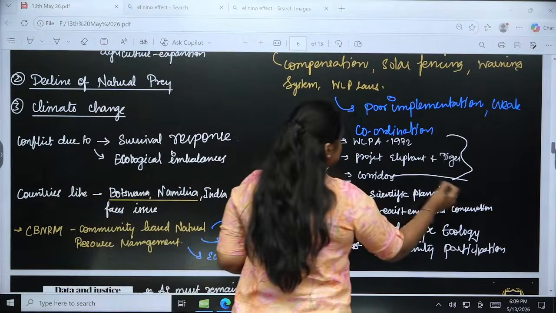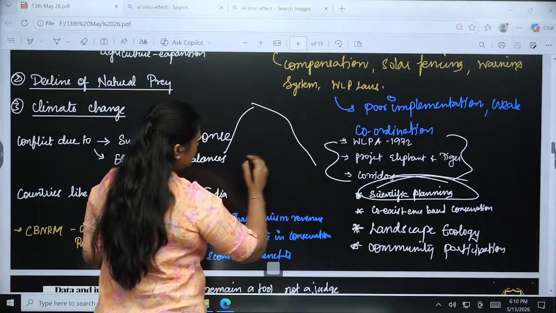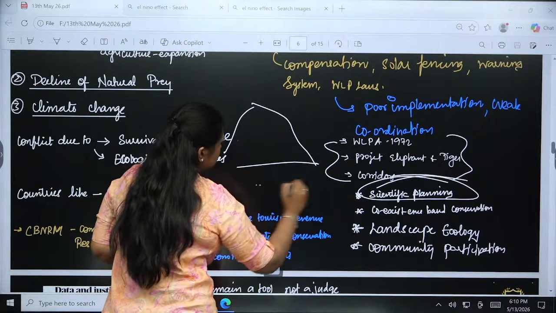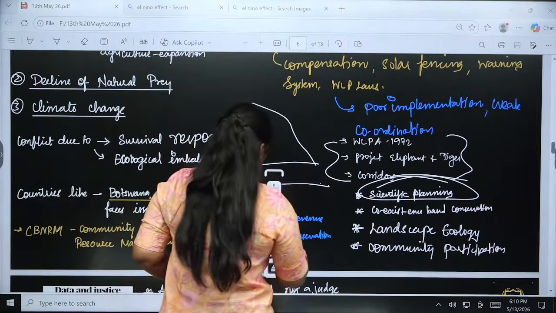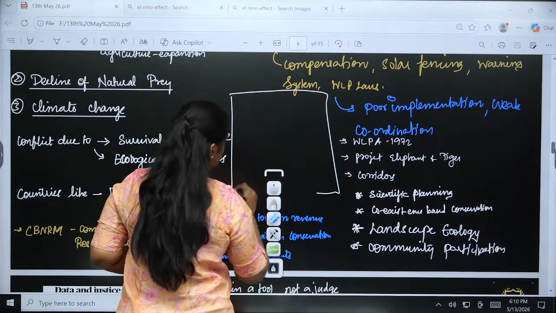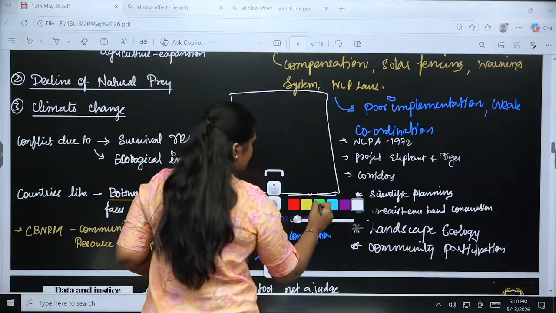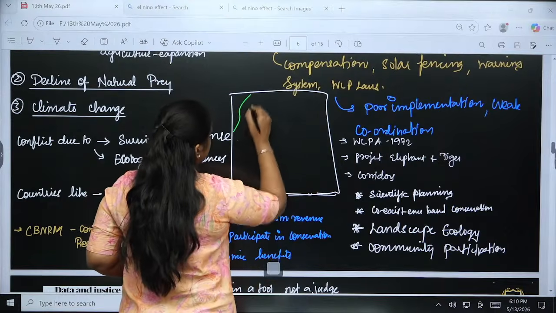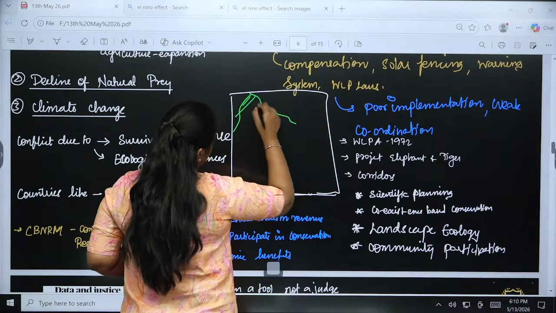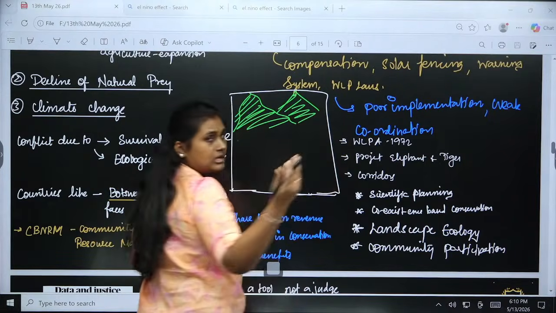First one is about scientific planning. If this is the hill area, and if this is, let me use a different color, the natural area, a mountain could be said as a hill or something.